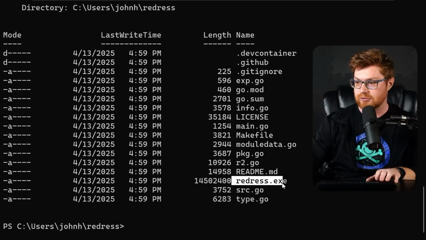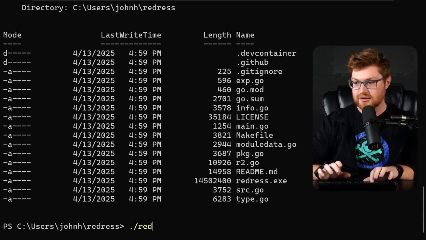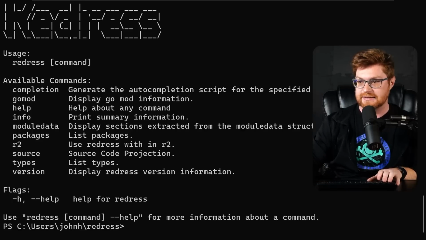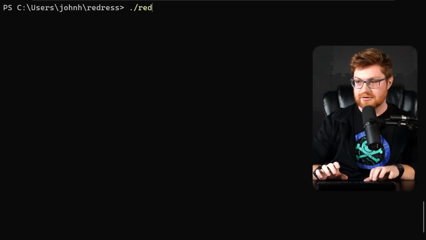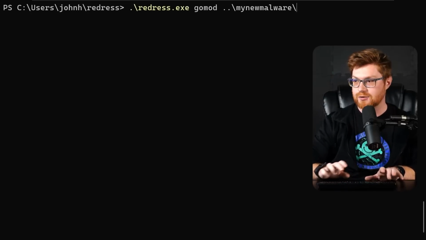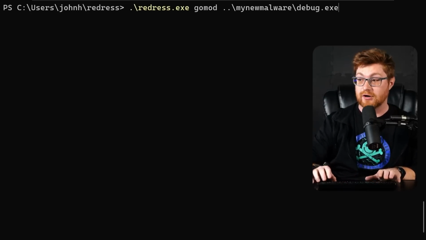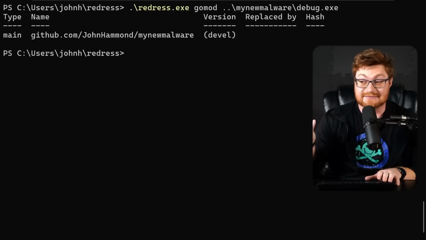So now I could run redress.exe. Taking a look at this thing, it looks like it will need a command to run any of these, and obviously the binary that we'll take a look at. So let's start at the start. Let's go see what Go mod will tell us. So let me run redress.exe, Go mod, and our my new malware folder for first our debug.exe, not that interesting,